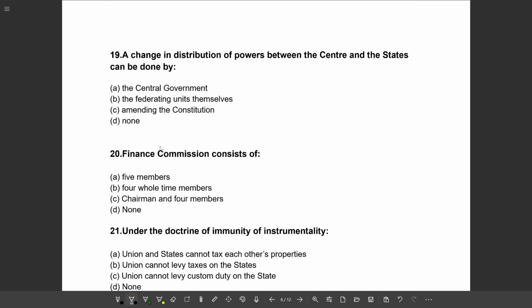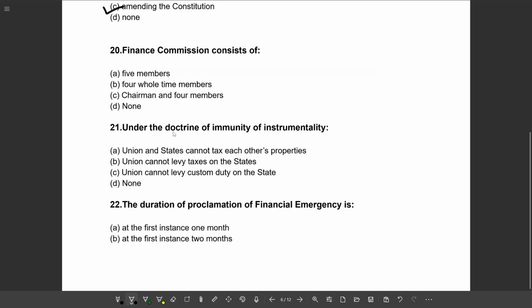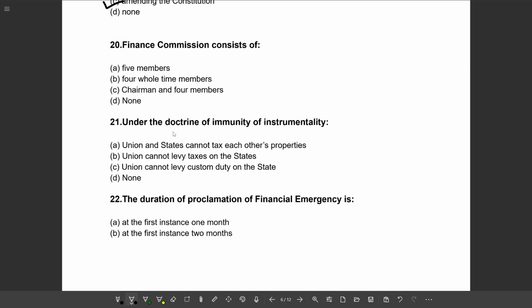Next question. A change in distribution of powers between the center and the states can be done by option A, the central government; option B, the federating units themselves; option C, amending the constitution; option D, none. So the correct option will be option C, amending the constitution. Next question. Finance Commission consists of option A, 5 members; option B, 4 whole-time members; option C, chairman and 4 members; option D, none. So the correct option will be option B, 4 whole-time members.